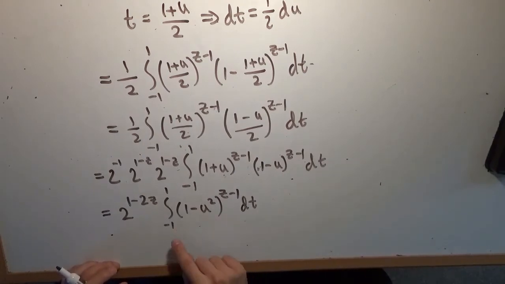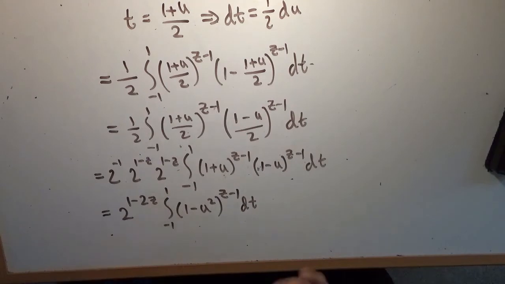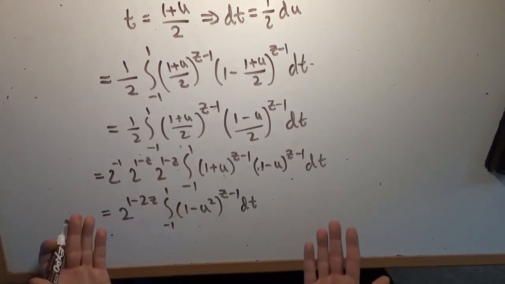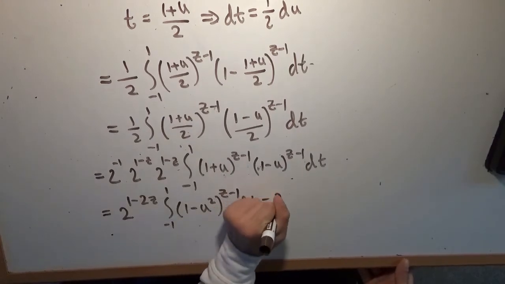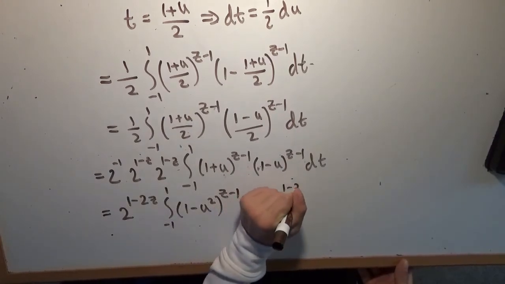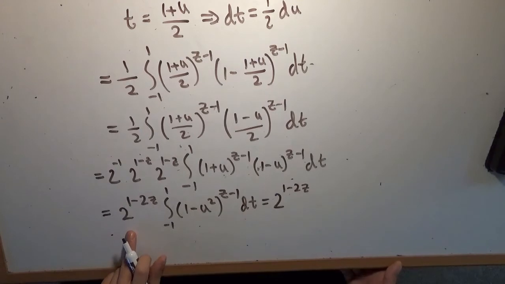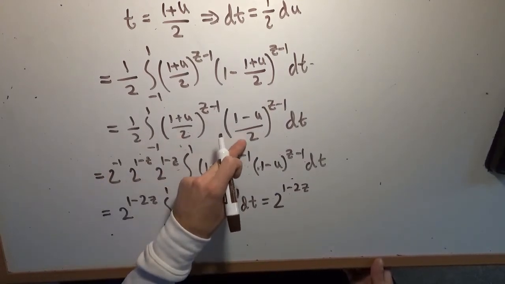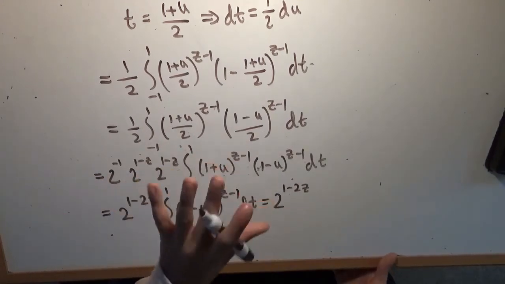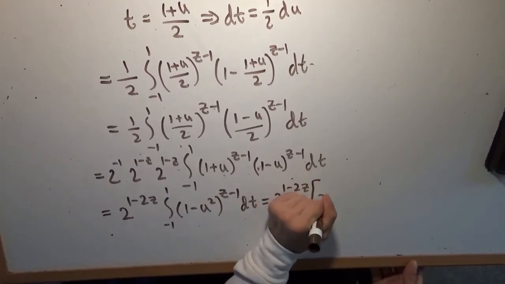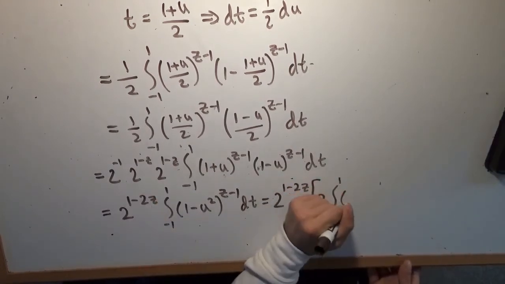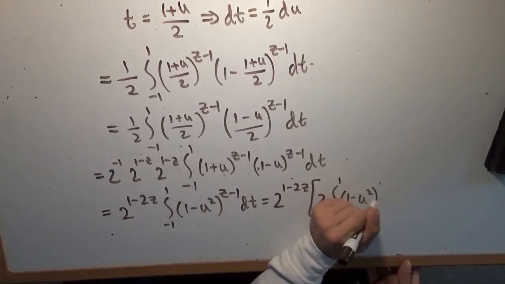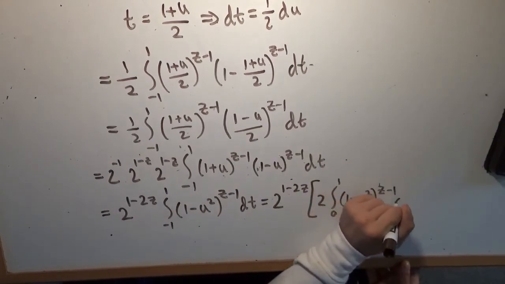So if we're taking the integral from negative 1 to 1 of an even function, it is simply 2 times the integral from 0 to 1 of that function. So we can rewrite this as 2 to the power of 1 minus 2z, which is that constant that we have at the front, which we got from all of these powers of 1/2, right? Just trying to keep track of everything, times 2 times the integral from 0 to 1 now instead of negative 1 to 1 of 1 minus u squared to the power of z minus 1 du.